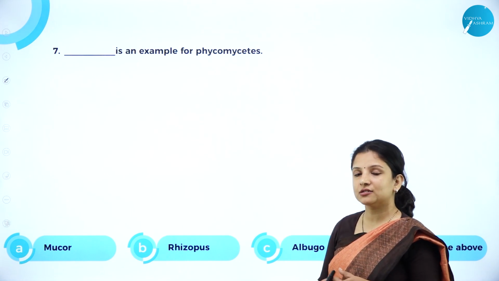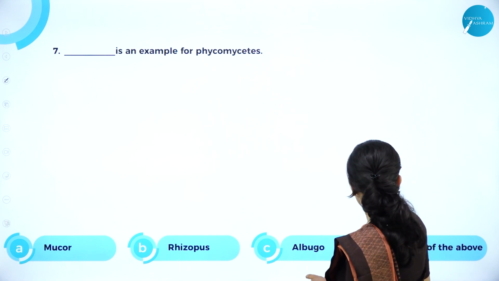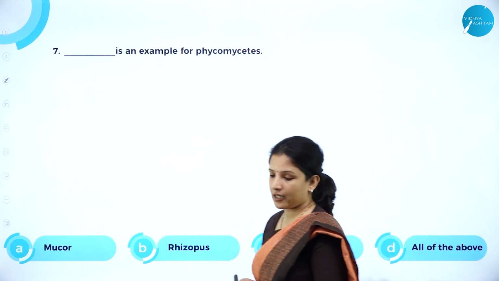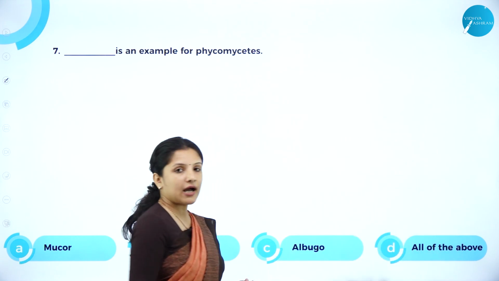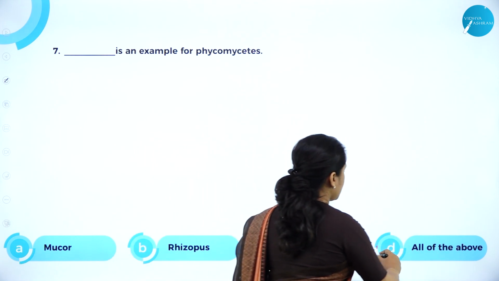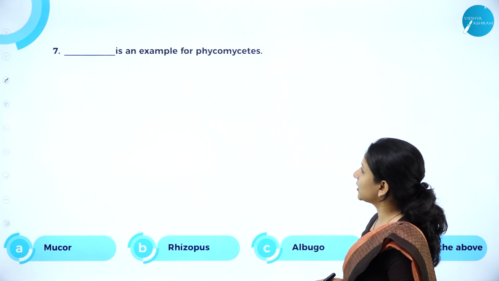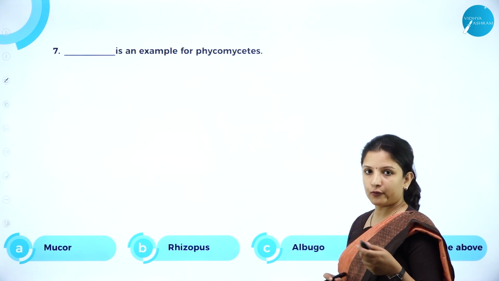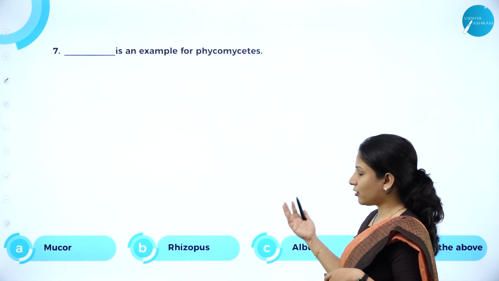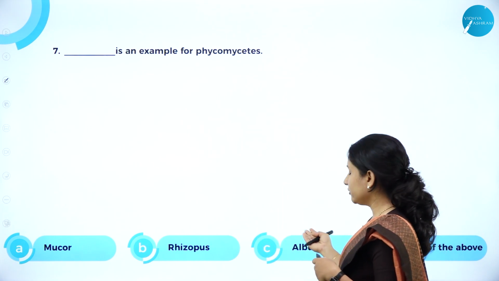Next, dash is an example of Phycomycetes. Phycomycetes are those fungi which usually grow on plants. Is it Mucor, Rhizopus, Albugo, or all of the above? The answer here is all of the above, because Albugo, Mucor and Rhizopus all come under Phycomycetes. Mucor is also found on plants. Rhizopus is also found in the soil and on plants, and Albugo also.